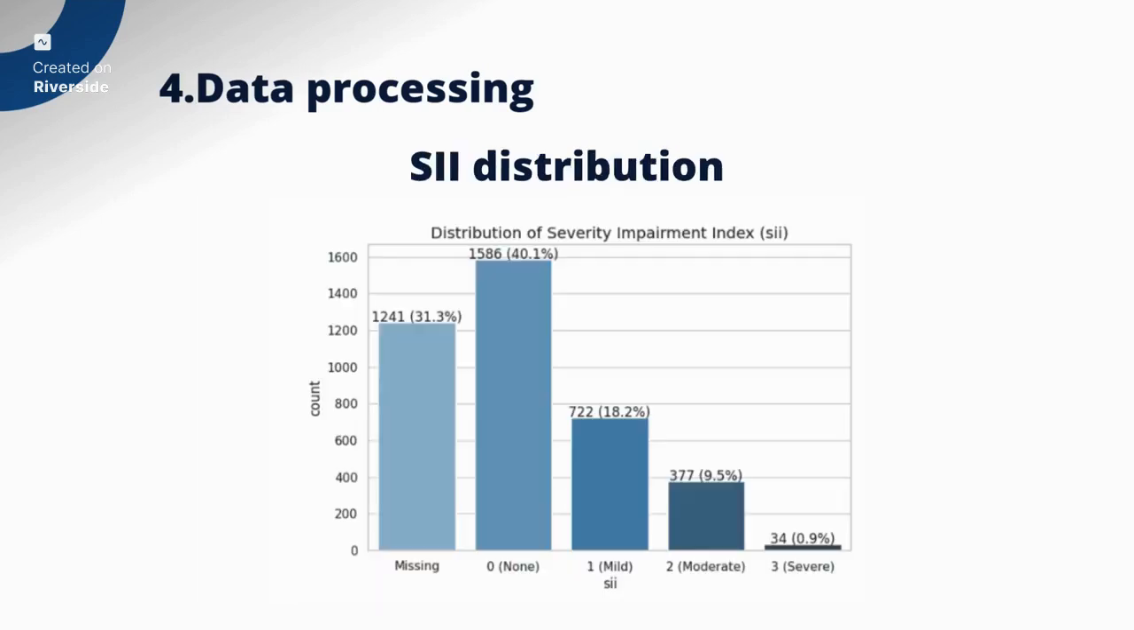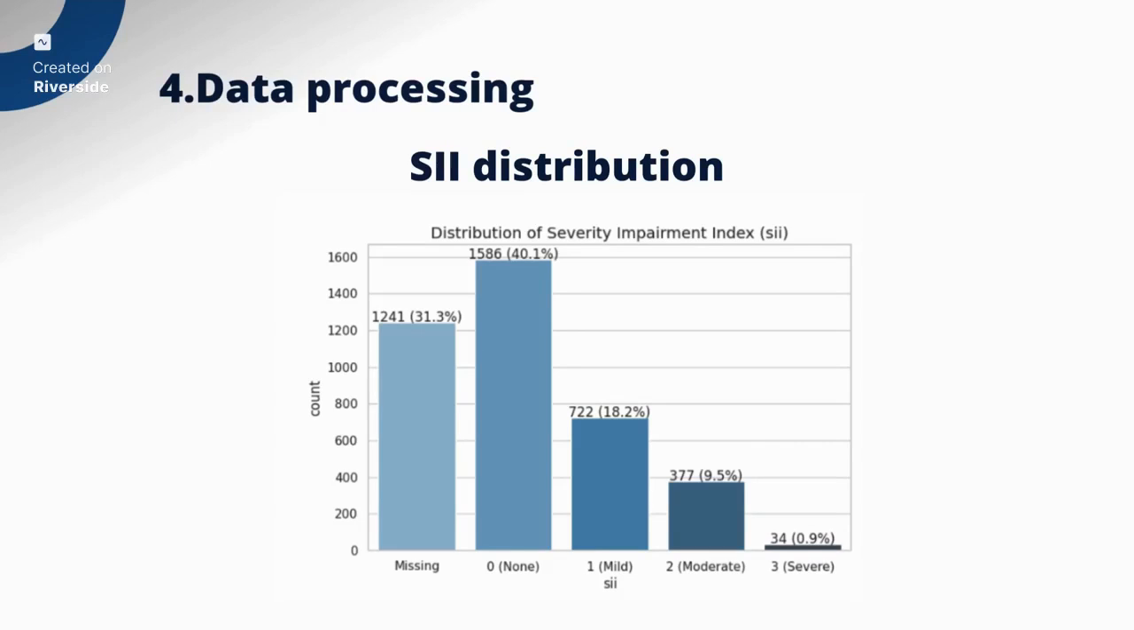So for some more insight, we have drawn a diagram of the SII distribution. And as you can see, there are a lot of missing labels. There are 31% of the data that don't have the label.